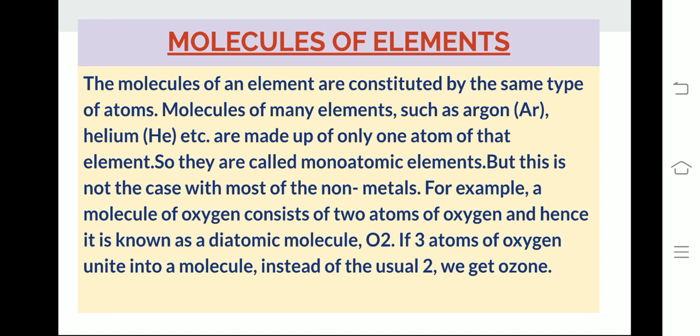For example, a molecule of oxygen consists of two atoms of oxygen and hence it is known as a diatomic molecule and is written as O2. If three atoms of oxygen unite into a molecule instead of the usual two, we get ozone, and thus the molecule becomes a triatomic molecule.